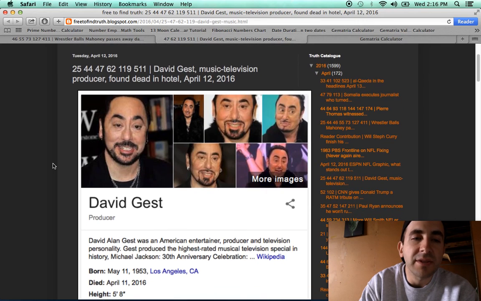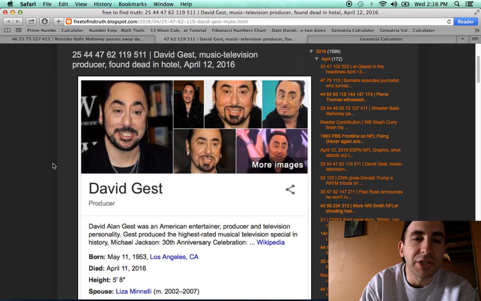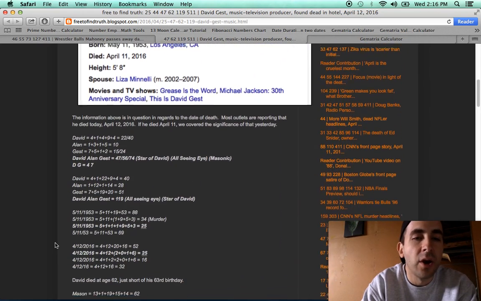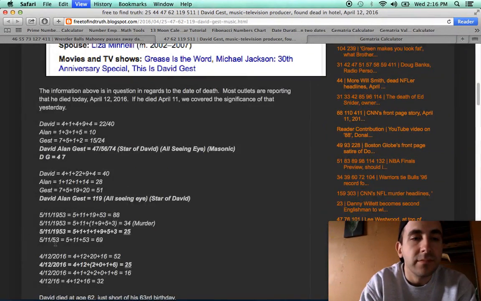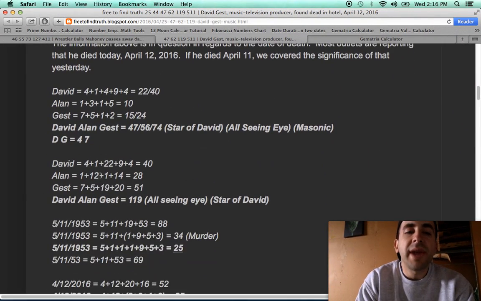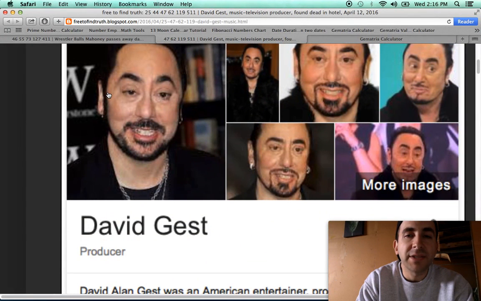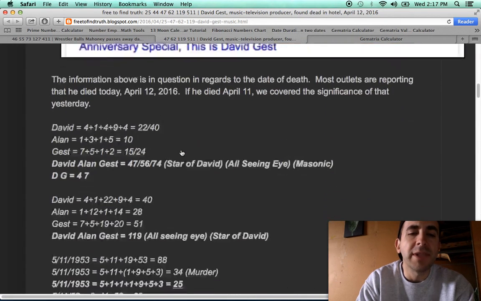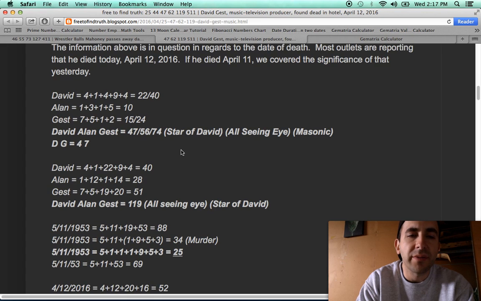So the other death yesterday was David Gest, who died at a location with 44 gematria. I know this says he died April 11th, but he actually died April 12th. That's a misprint. He died on the same day as Jonathan Reckner or Mahoney. So David Allen Gest, the man who's passed away here, a man who whenever I saw him, it always seemed like he had a lot of makeup on. He always seemed like a man already in disguise. But anyway, supposedly he died yesterday, April 12th.